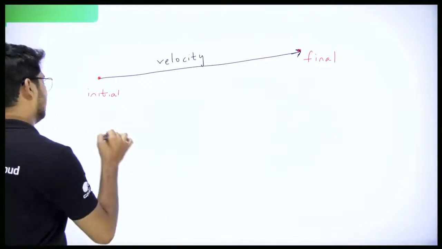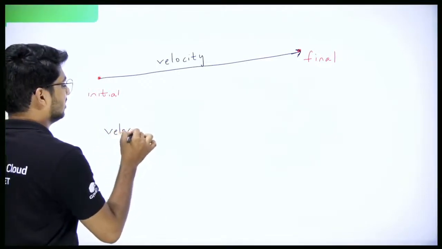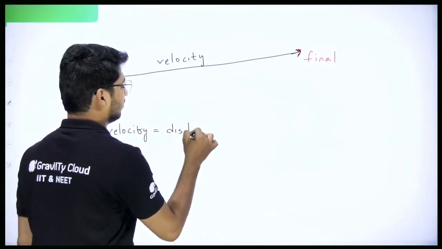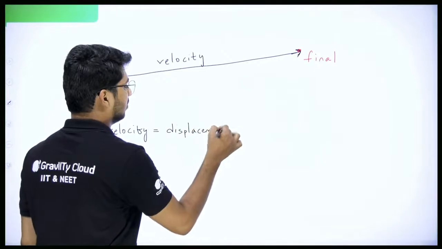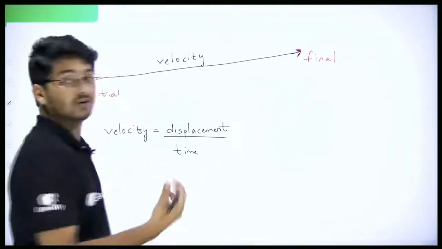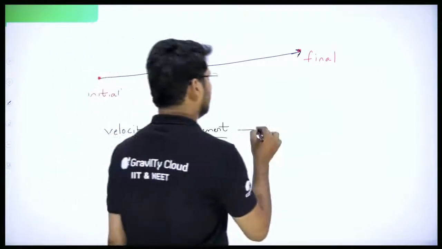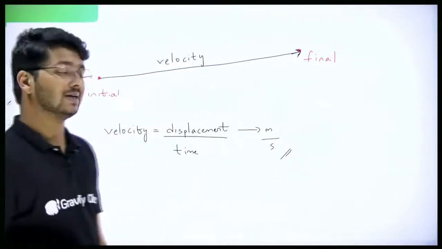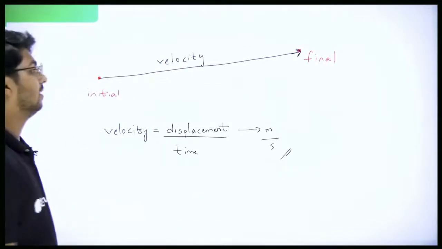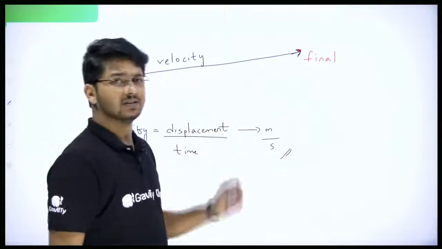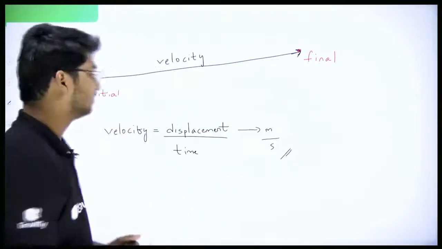And again, if we come back to the formula, velocity is equal to displacement by time. What are the units of displacement? For displacement, it is meter. For time, it is second. So it is going to be what? Meter per second. So the SI unit of velocity is meter per second. Simple. That's it. Clear?